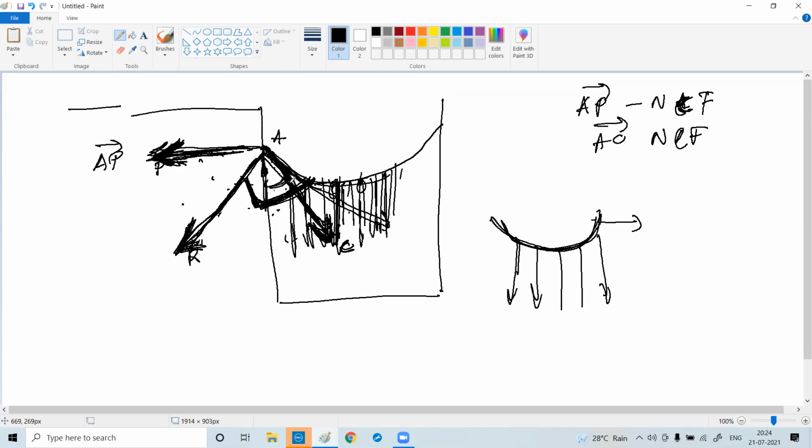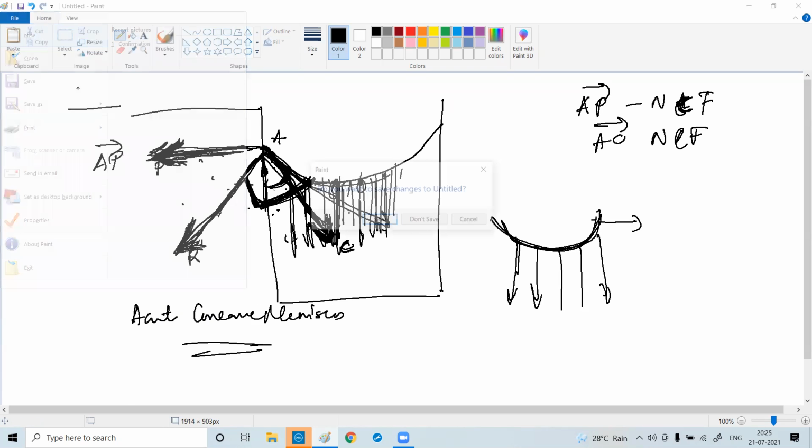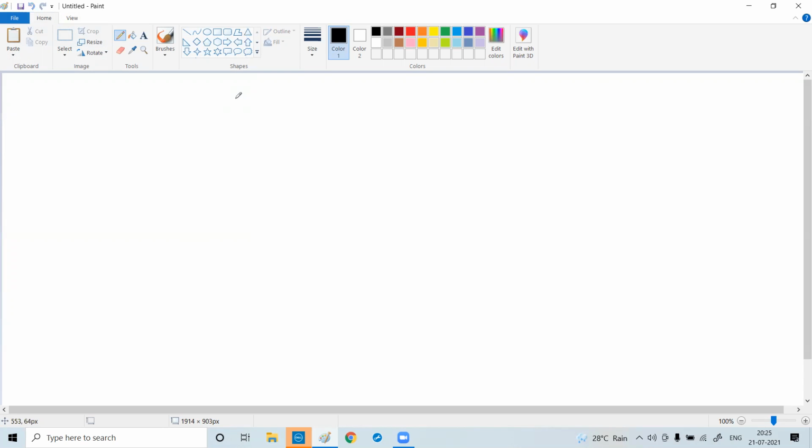And since the angle is less than 90 degrees, it is called an acute angle or concave meniscus. That is very, very important. Now understanding is important. We'll go to mercury. We will take the example of mercury. So mercury is like this.